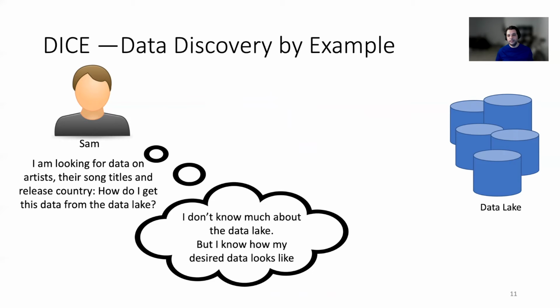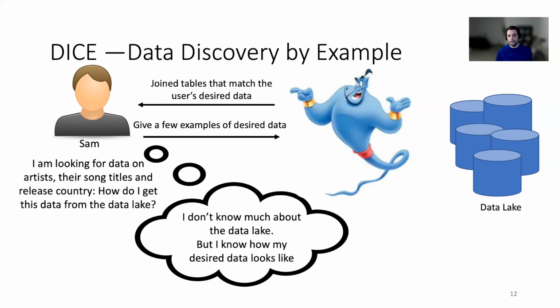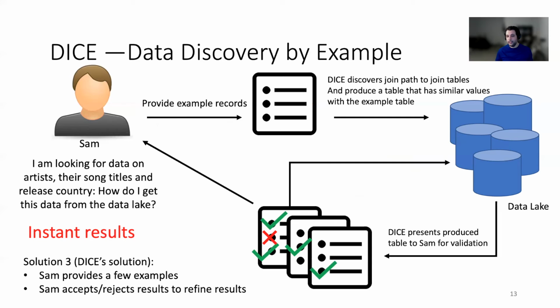So in DICE, we do data discovery by example. This means that if the user knows what their data should look like, they could just provide a few exemplar records. And then DICE will join those tables that match the user's desired data automatically and return to the user an output that the user could validate later on.